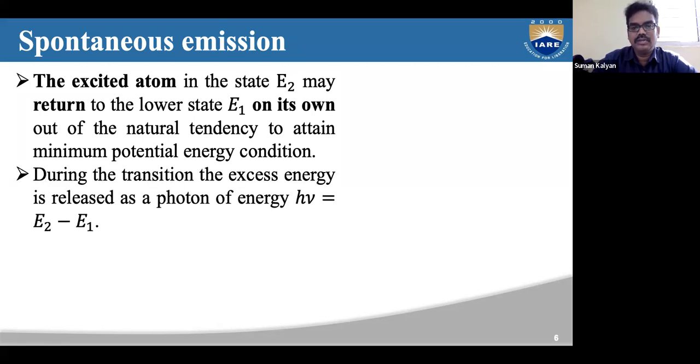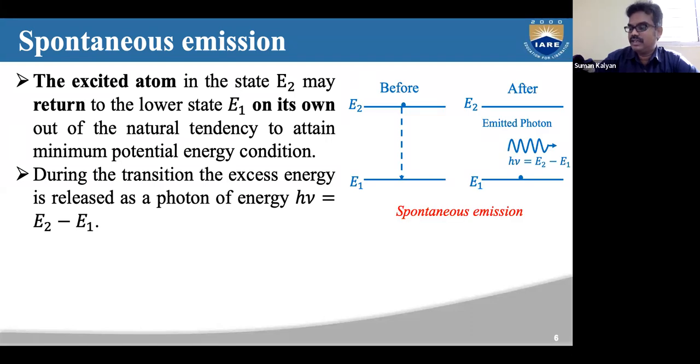This particular graphic helps us understand: as you can see, this atom loses energy in the form of a photon, and this photon energy is equal to E2 minus E1. The photon energy is given by E2 minus E1 because the energy required for the atom to stay in E1 is E1.